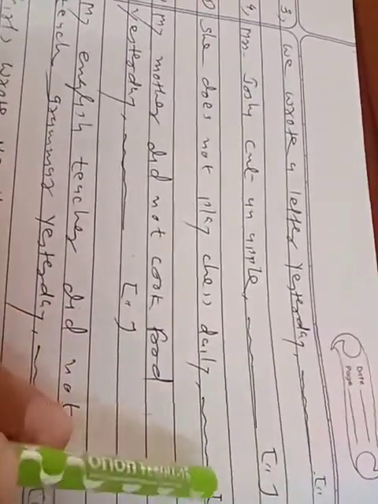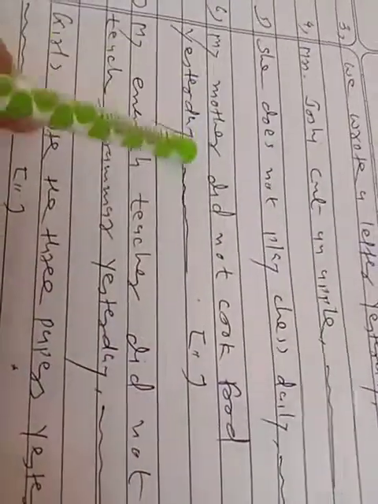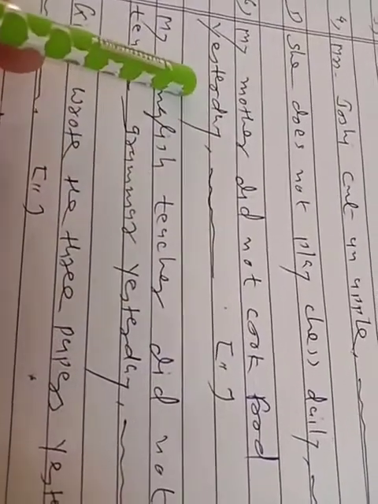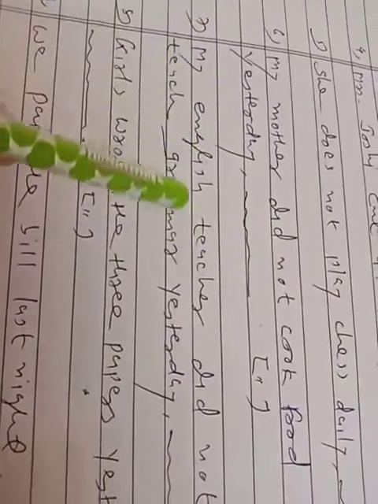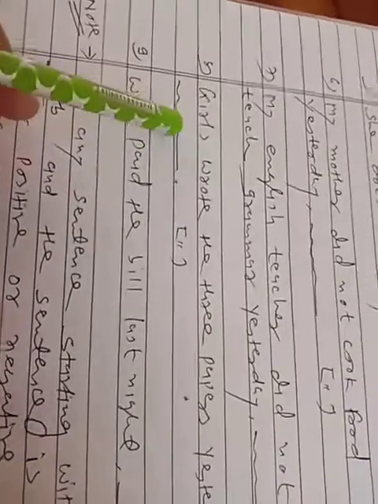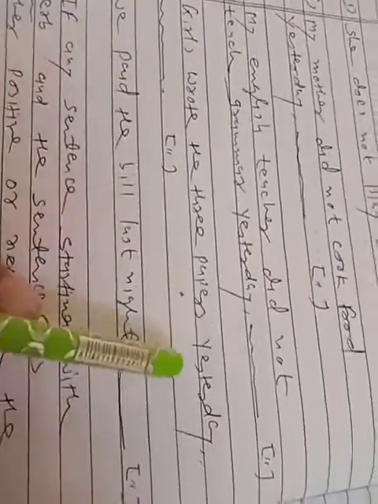She does not play chess daily. You see the does not, negative. So you have to write here does she, like that. My mother did not cook food yesterday. You see the question tag. Did not, negative, right? Positive answer. Number 7. My English teacher did not teach grammar yesterday. You see the negative. Put a question tag.